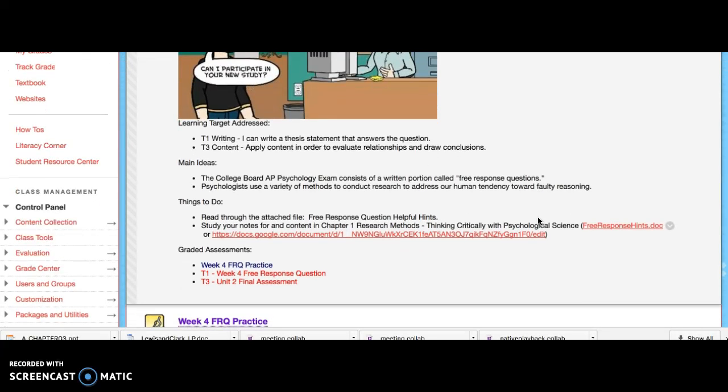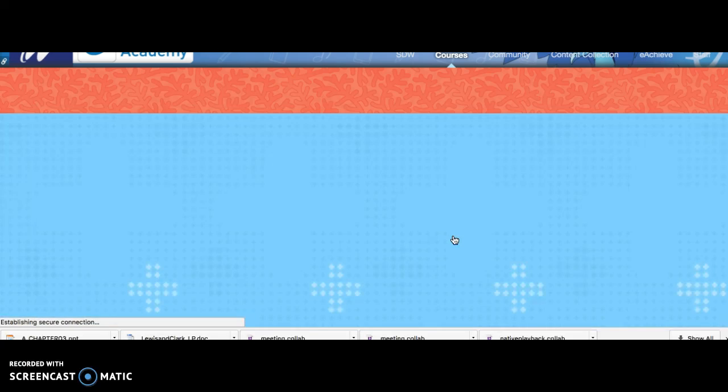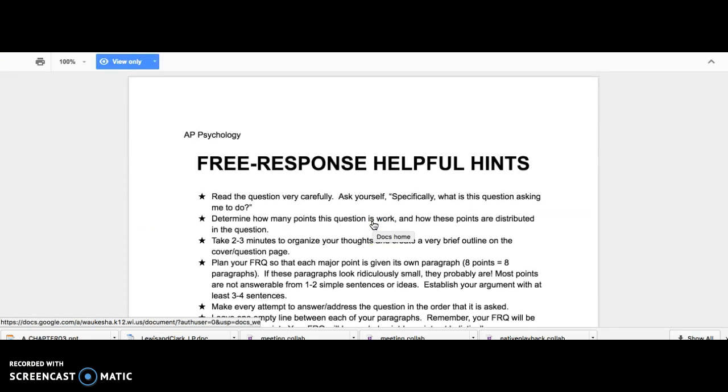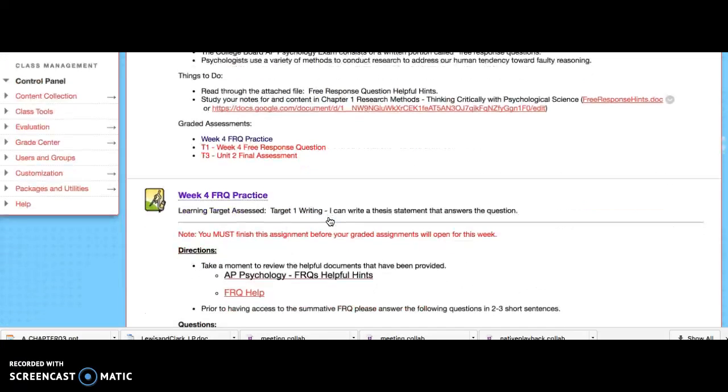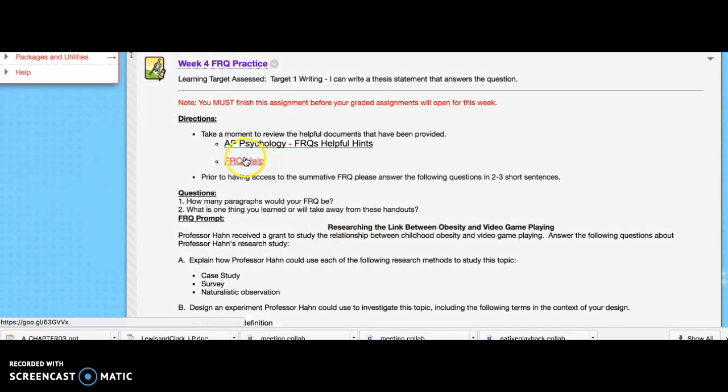So for your free response question, I give you a few different hints so you can either access it through a Google document. So if you click here, it gives you a Google document that gives you hints and tips on doing an FRQ. Or if you scroll down more, I give you direct examples if you click on FRQ help. So it's adaptive release. So you first have to do the adaptive release, which is formative, but it allows you to make sure you are going to complete your FRQ correct.